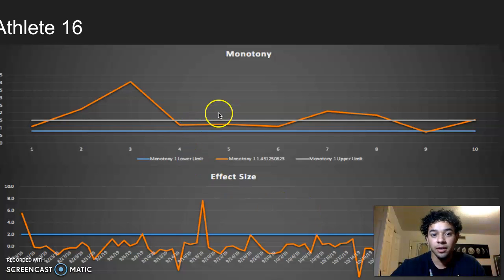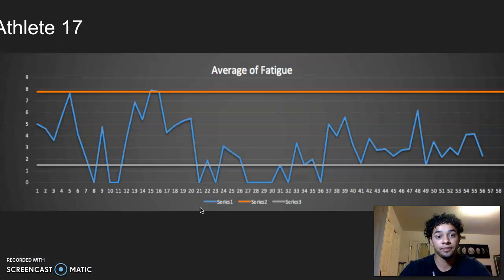Athlete 16, monotony, same thing, almost looks identical to athlete 15. Okay, once again, we've got to go and talk to the coach and say, hey coach, the data suggests monotony. You've got to change it. You've got to have variation in your training. The effect size, we've got one huge spike right here around 9/18. I go to coach, hey, athlete needs some time off. Maybe they had a big game. They played hard. Let's try to sub someone in for them.